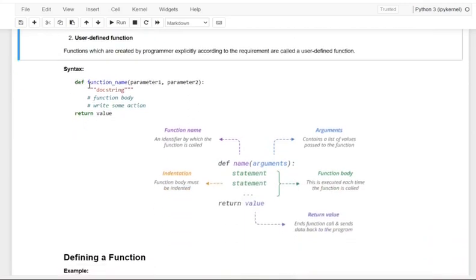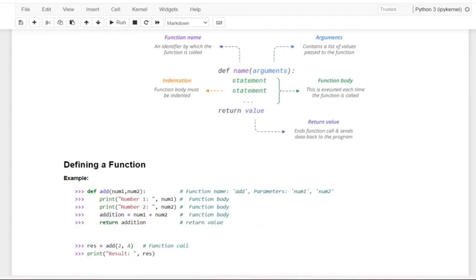And see here, dear friends, how a function can be created. When we create a function, we have to provide the keyword def, that is the definition, and then the function name, the name by which you are going to call it. Then the arguments: here you specify the parameters, one or more. Next comes the function body, and it is a must to provide indentation to make the function body, and at last there is a return value. Let me show it with an example.